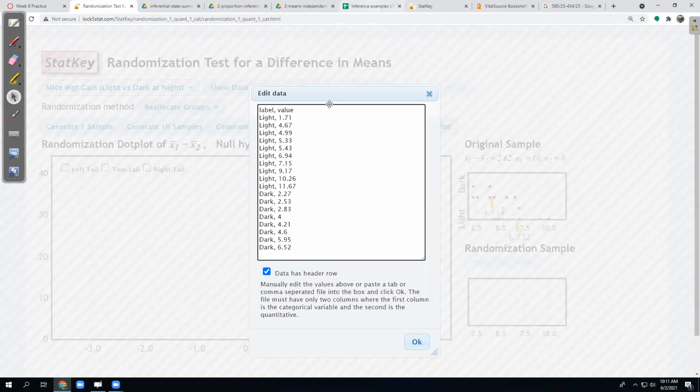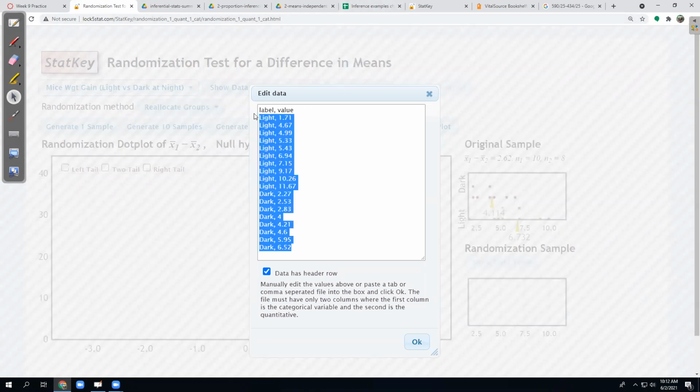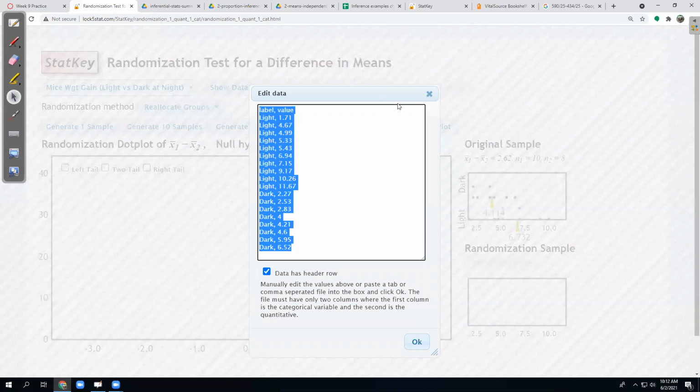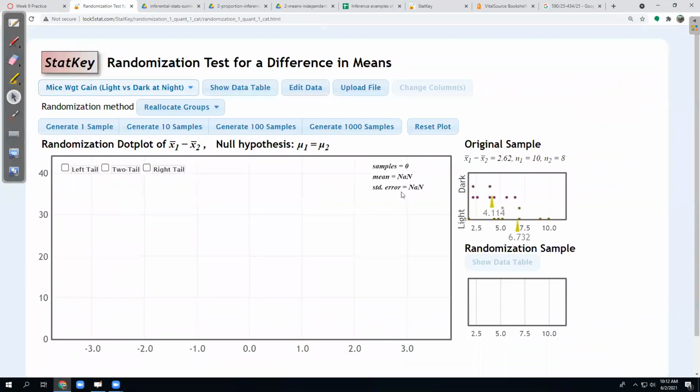In a spreadsheet, you can do it with the data organized that way. Typically, when I do a spreadsheet, I have the data organized in 2 columns like this, but it can go either way. We'll do a spreadsheet in a moment. All right, so close that, and here we can see that when we look at a difference of means, the null hypothesis is that there isn't a difference.